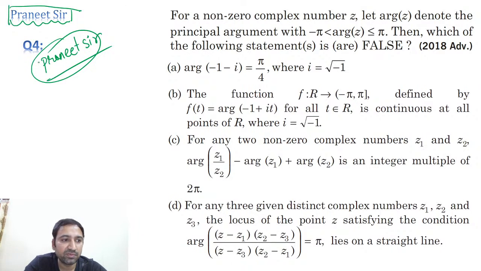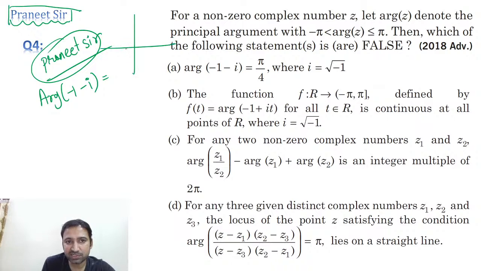Okay, right. Chalo, let's do this question. Argument of minus 1 minus i equals pi by 4. Is it correct, guys? What is the argument of minus 1 minus i?